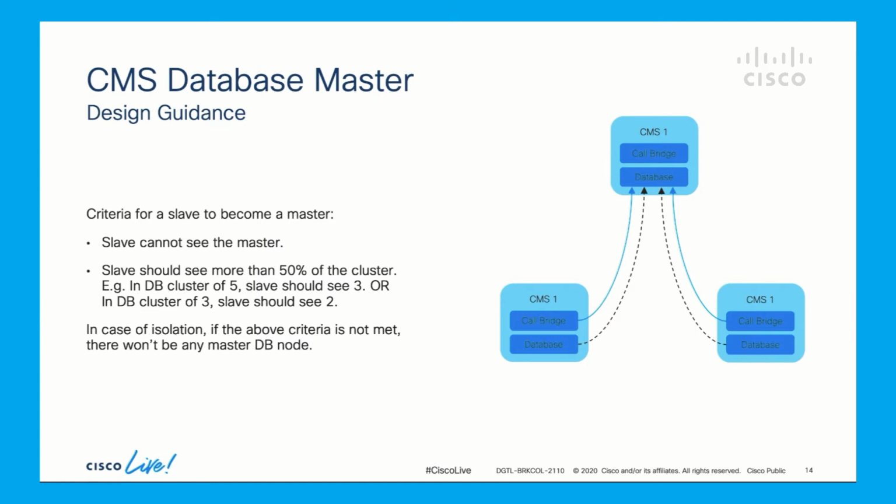If you have a combined call bridge and database node, then the call bridge can read from the database even when it can't see the master. If you have a standalone call bridge, then it can't do read access to any node except the master. This applies even when there is another database node nearby. If you don't have read access, then no inbound calls will work.